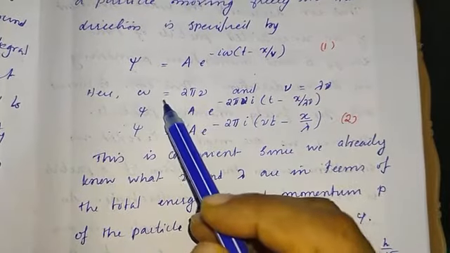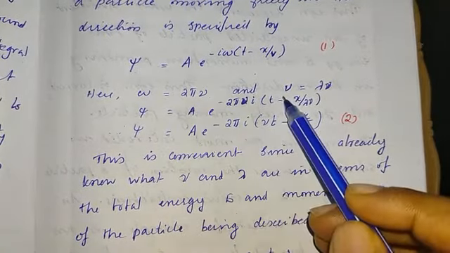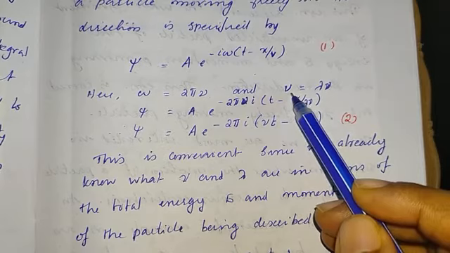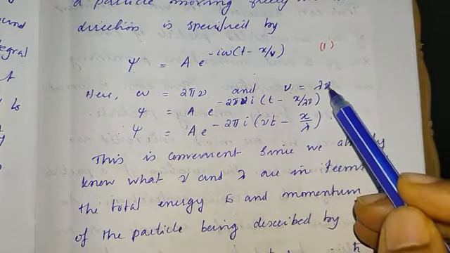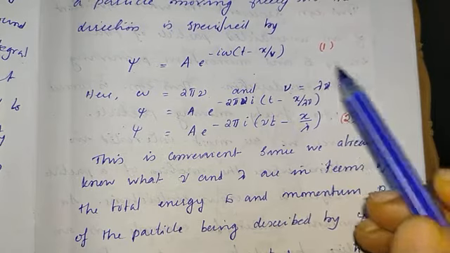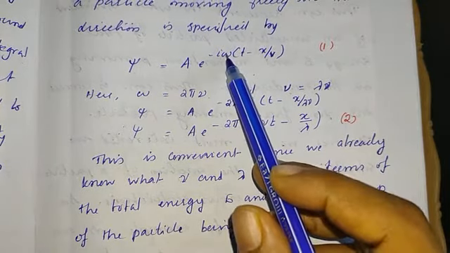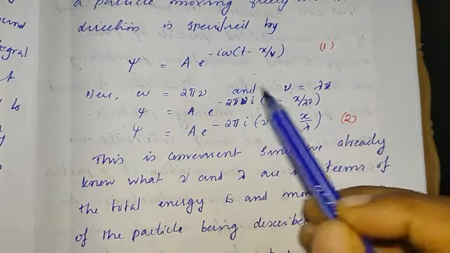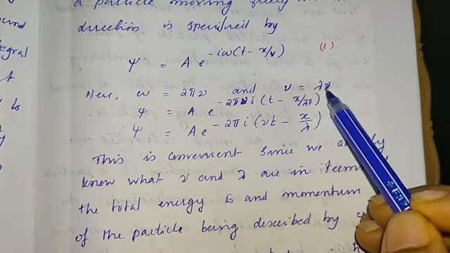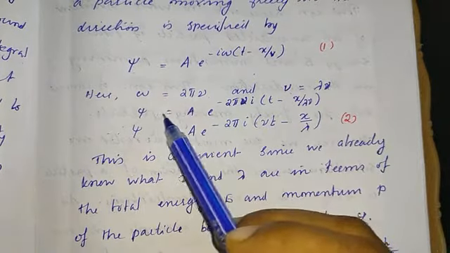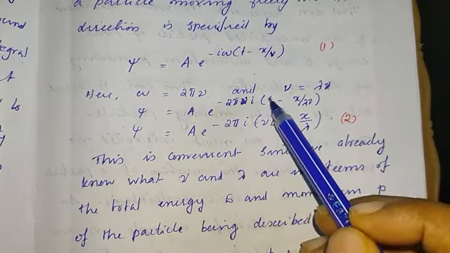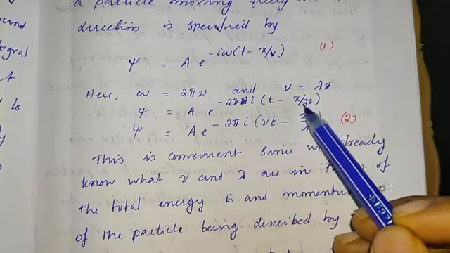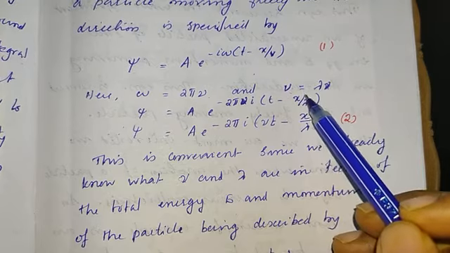Here omega is 2 pi nu, and v is the velocity, which is equal to lambda into nu. So we can substitute for omega here and v as lambda nu. This function becomes psi equal to A e to the power minus 2 pi nu i into t minus x by lambda nu.